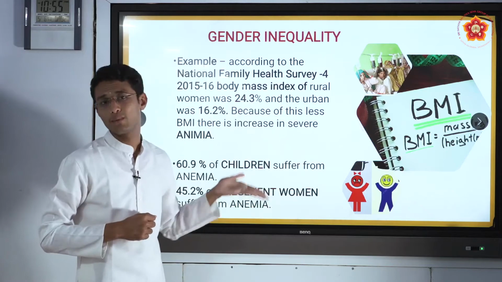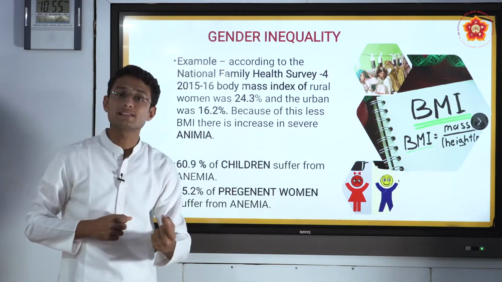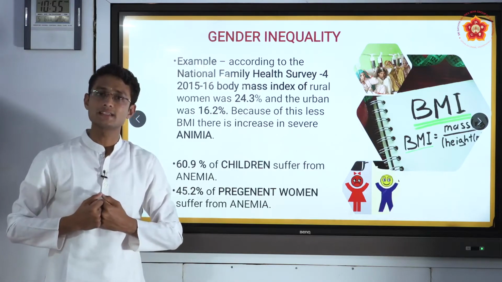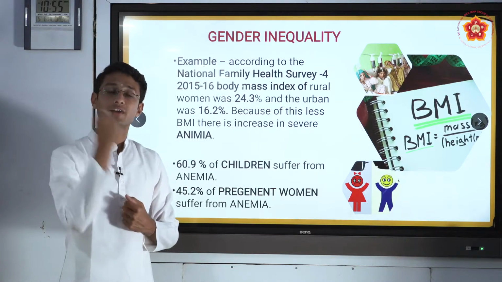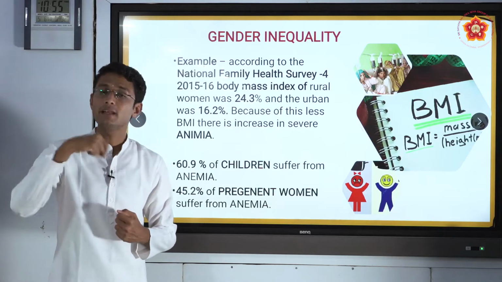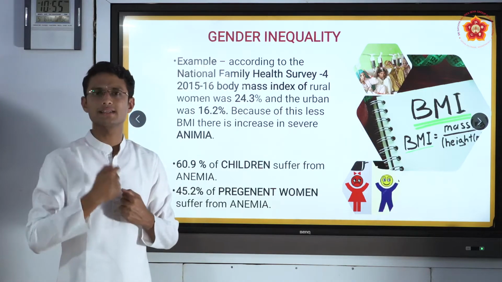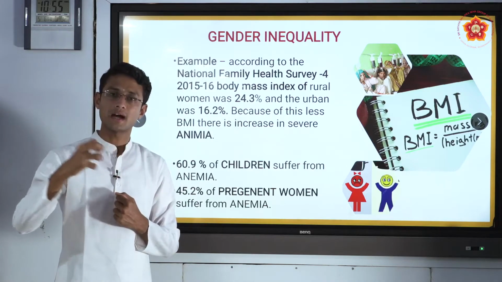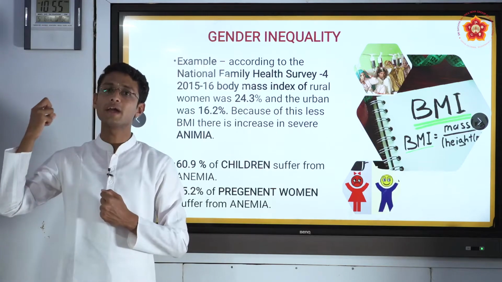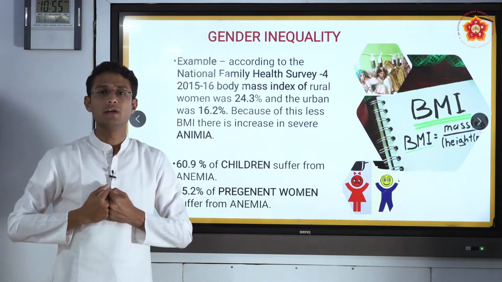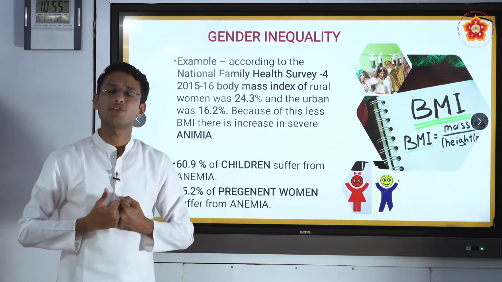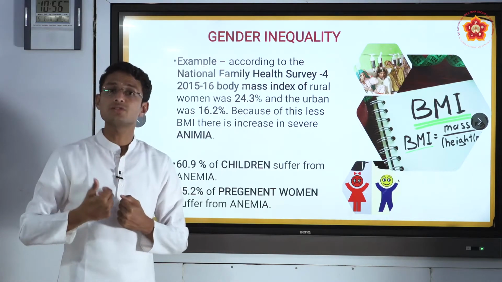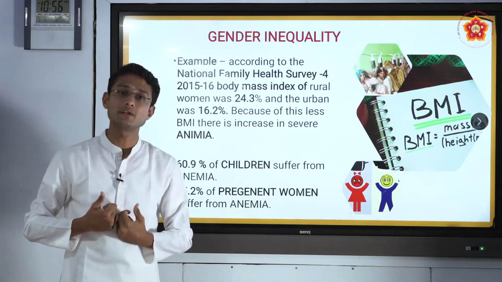Because of this inequality, there is a rise of a disease by the name anemia. Anemia is a disease which causes a reduction of red blood cells in one's body. So what do these red blood cells do? They carry oxygen from the heart and bring away the carbon dioxide in one's body. Due to this reduction of red blood cells, there are women, and also children, who are suffering from this. Let us look into the statistics.